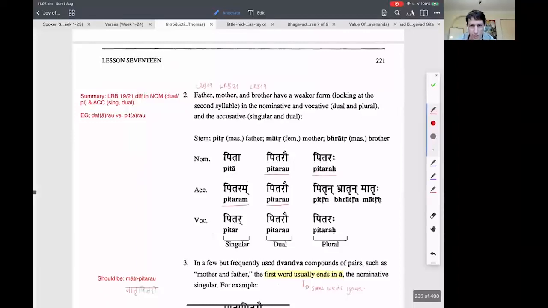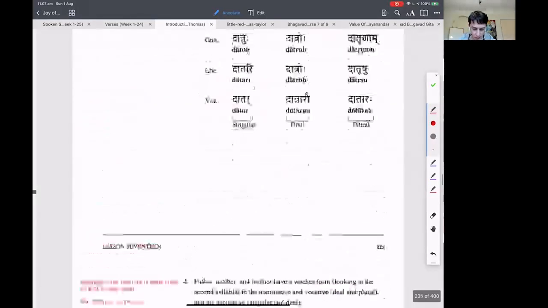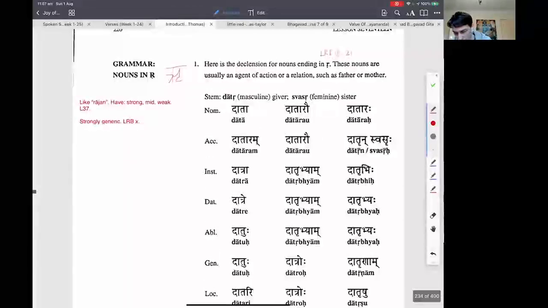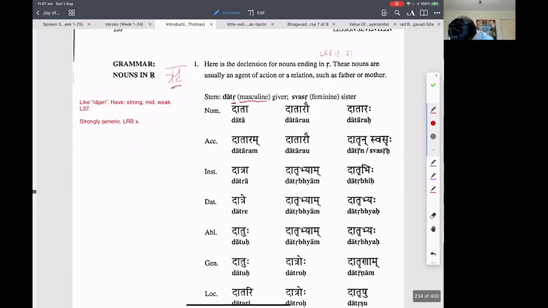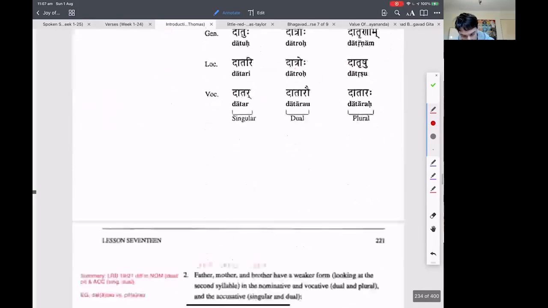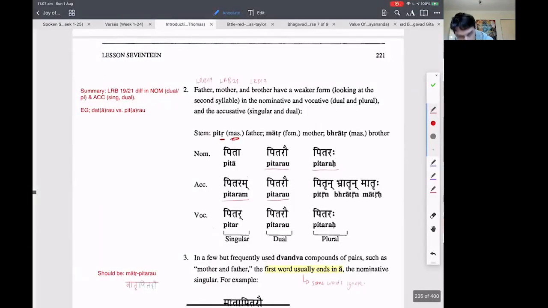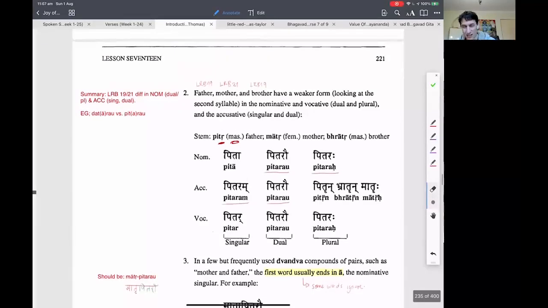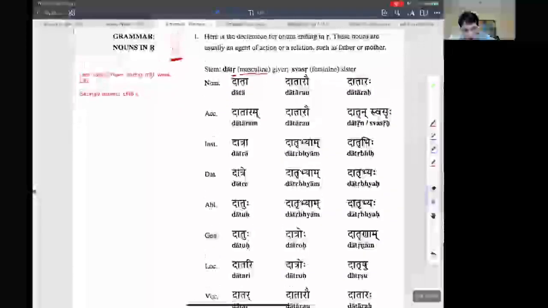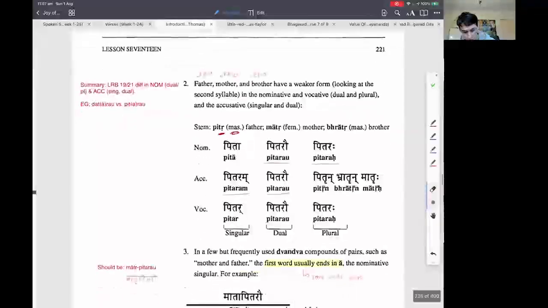Okay, number 2, page 221. I want you to notice this. Datr, the giver, is masculine, and it ends with this vocalic r. However, pitr is also masculine, and it also ends with the same r. So what number 2 is saying is there's a slight change between datr and pitr.